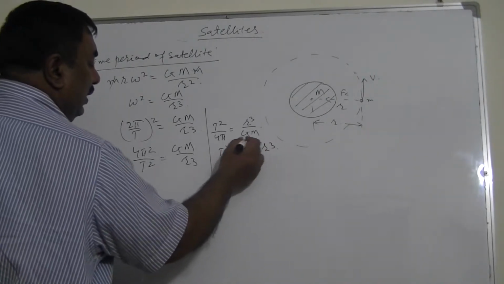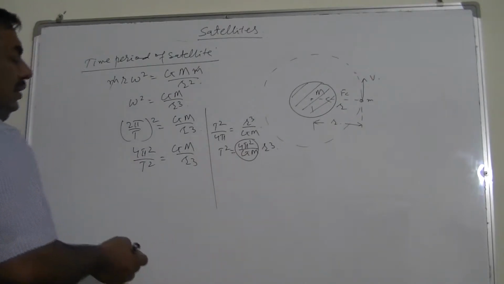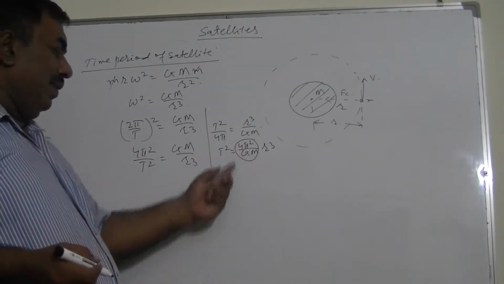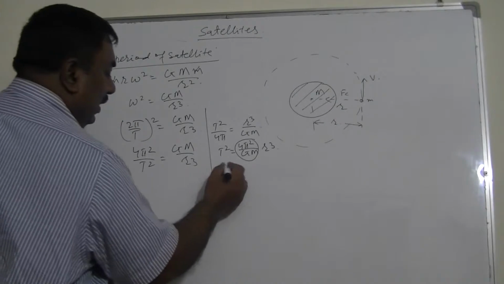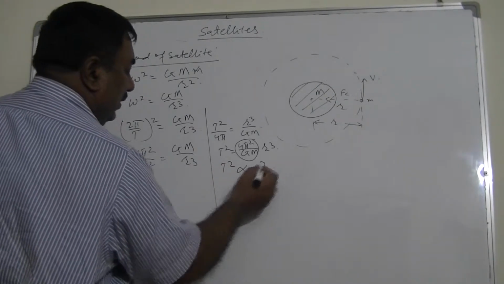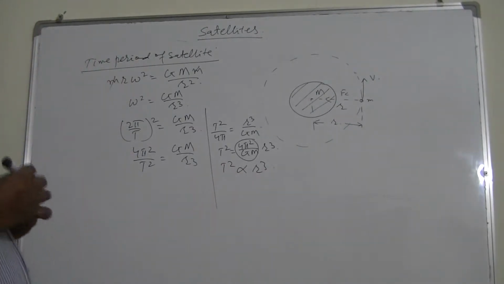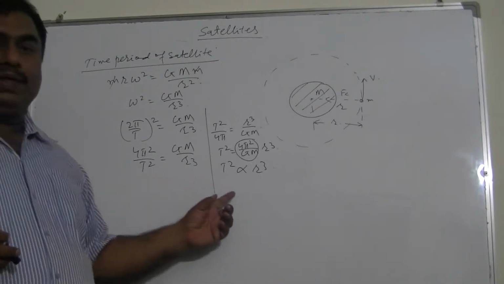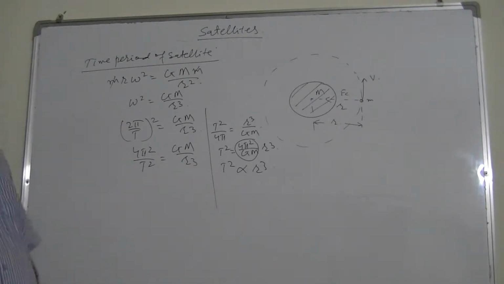Now you can see this entire thing is constant. Actually this can be the formula for the time period, but this entire thing is constant. So I can say T square varies as r cube, that's it. So that's Kepler's law. It says the square of the time period is directly proportional to the cube of the orbital radius of the satellite.